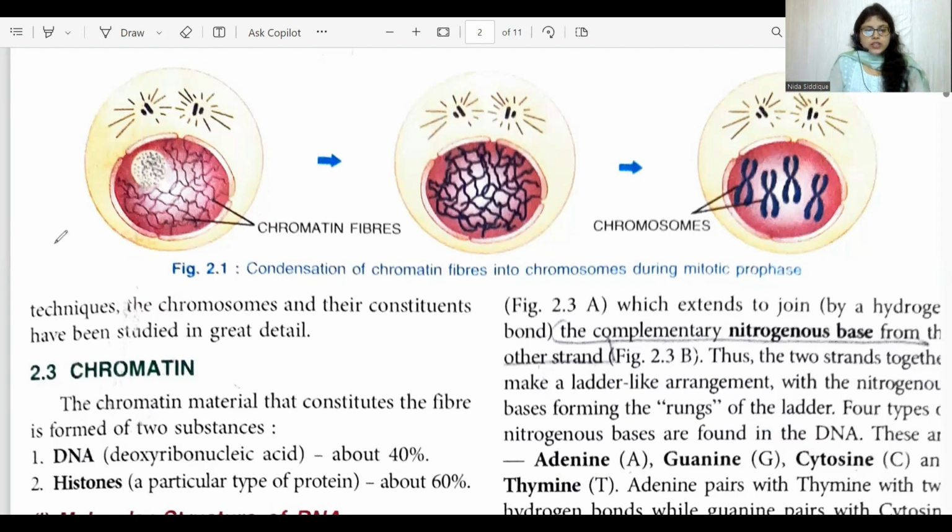Inside the nucleus, you can observe chromatin fibers, present as thread-like structures. Whenever the cell is about to divide, these chromatin fibers begin to condense and ultimately form chromosomes. This is how the condensation of chromatin fibers occurs, converting thread-like structures to chromosomes.